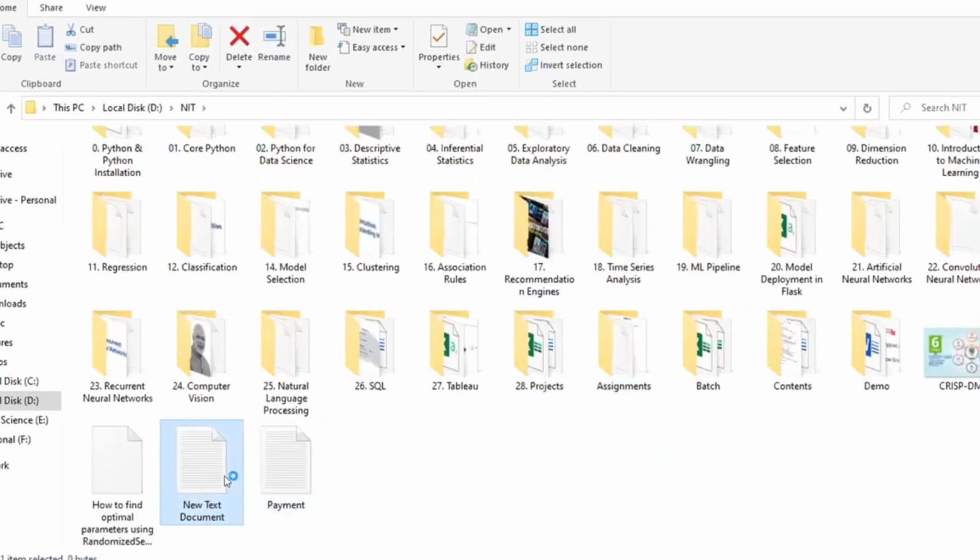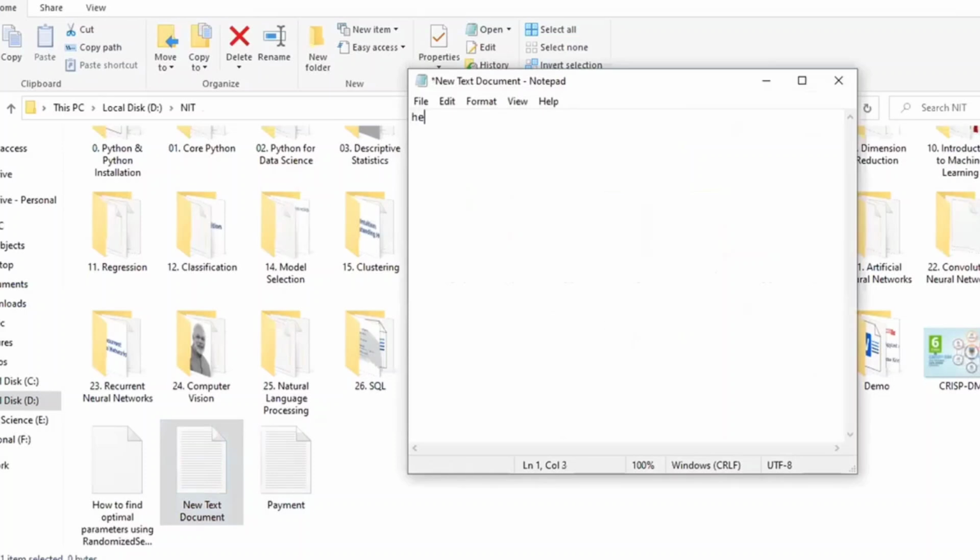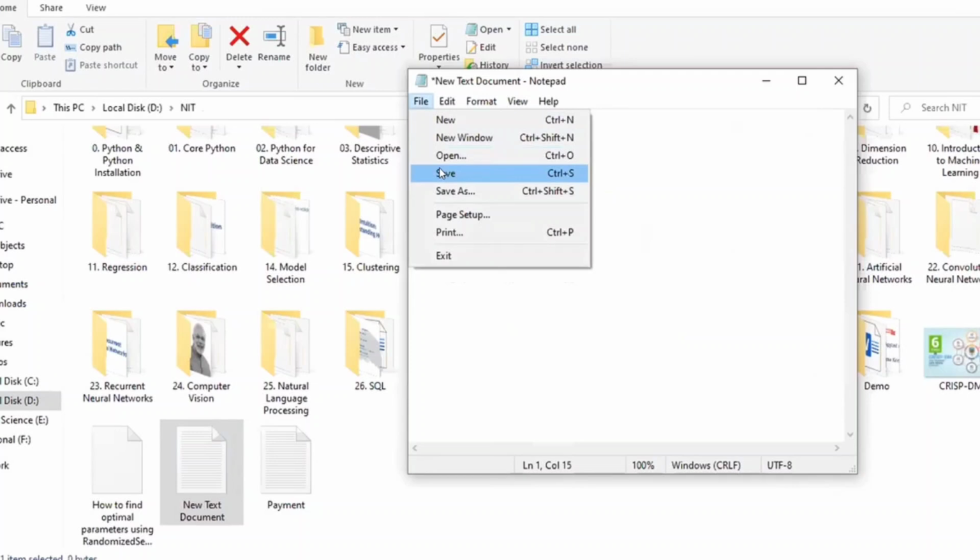Okay, this is the text document. Let us open this one. Here I'm writing, sorry, print hello. This is the code. Code completed. And the output I have to get is hello only. Right? What I'm going to do is simply click on save.